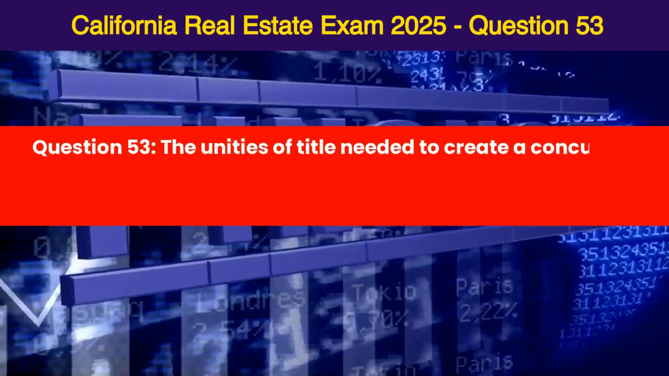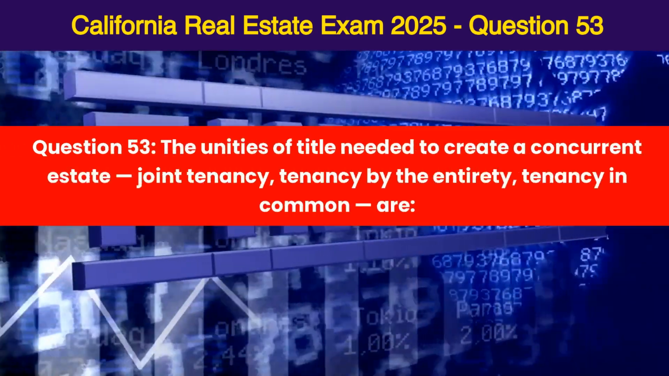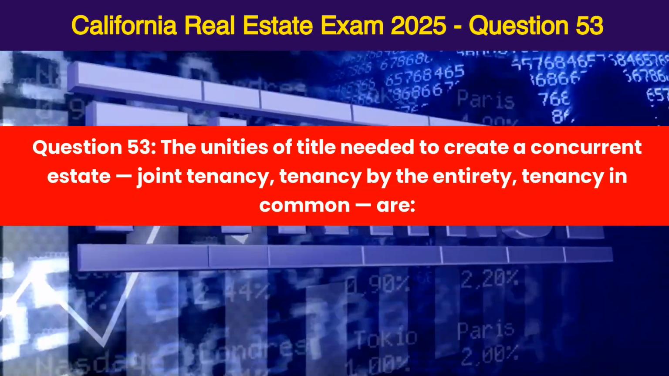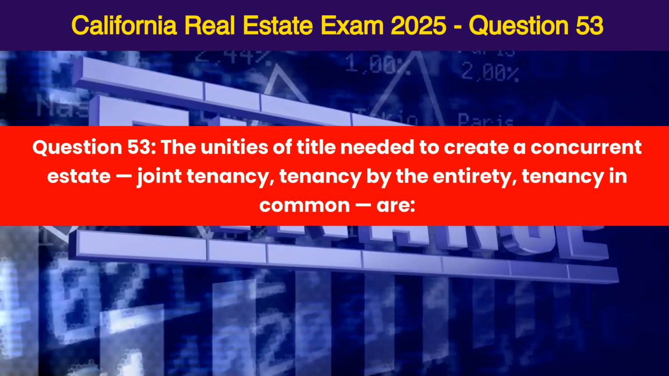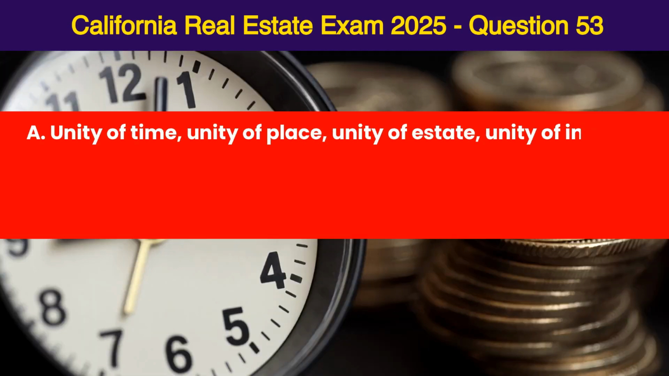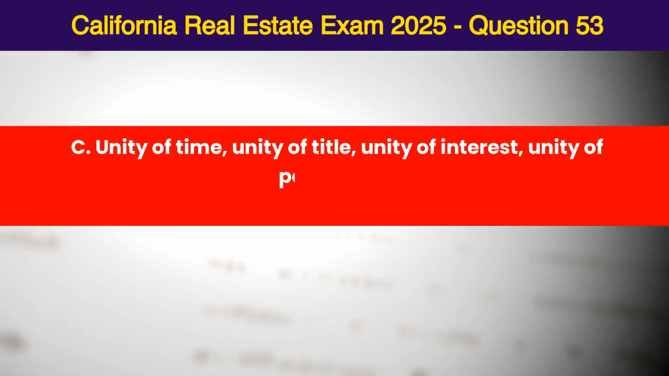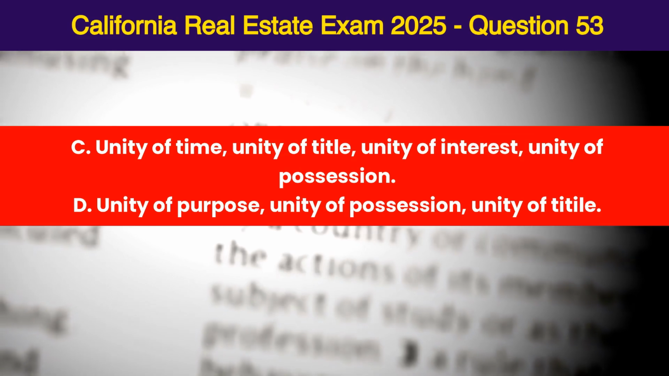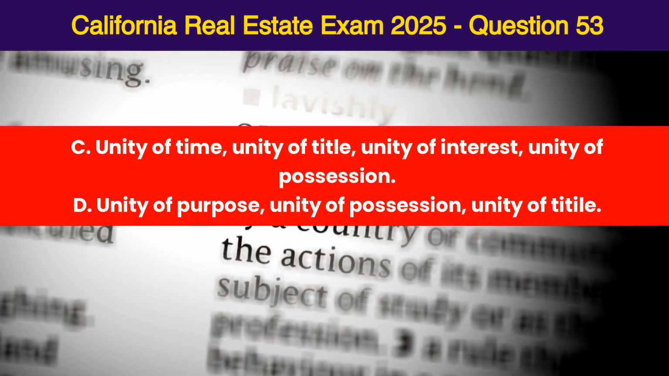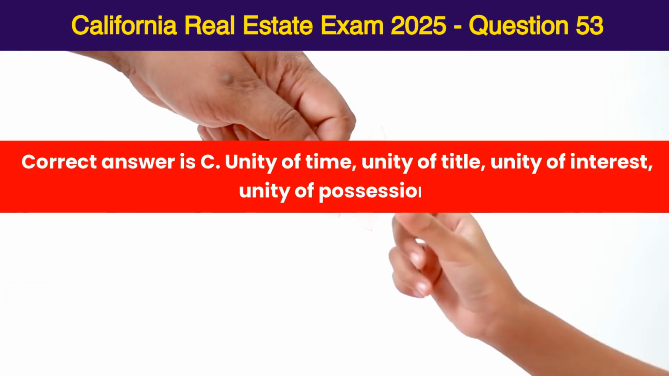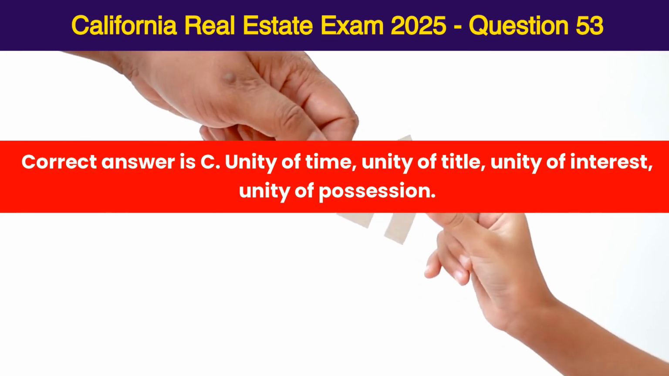Question 53. The unities of title needed to create a concurrent estate, joint tenancy, tenancy by the entirety, tenancy in common, are A. Unity of time, unity of place, unity of estate, unity of interest, unity of space, B. Unity of possession, unity of property, unity of interest, unity of estate, C. Unity of time, unity of title, unity of interest, unity of possession, D. Unity of purpose, unity of possession, unity of title. Correct answer is C. Unity of time, unity of title, unity of interest, unity of possession.